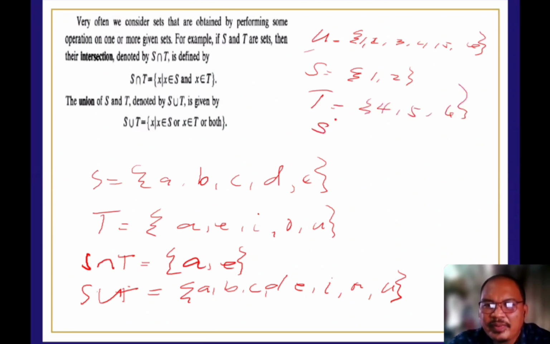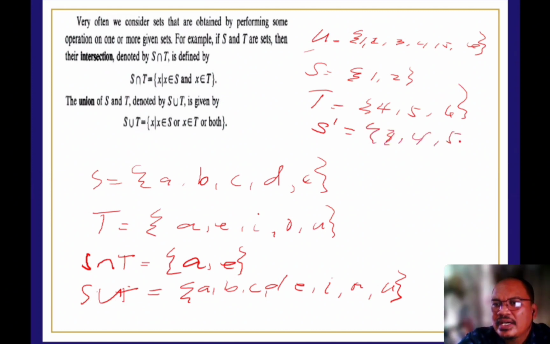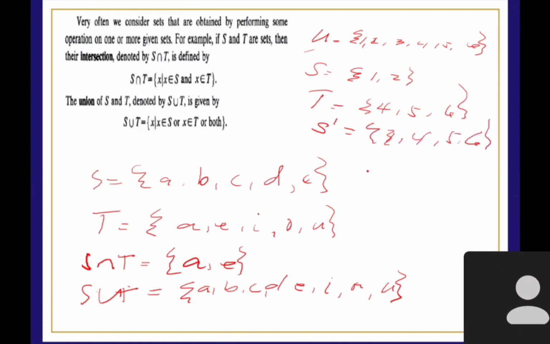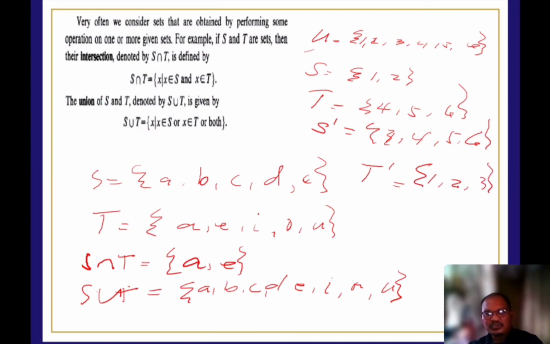Now the complement of set S is the set of elements not in S, which we cancel, and what remains in U will be the complement. So for 1 and 2, the complement will be 3, 4, 5, and 6. For T prime, we have 1, 2, and 3. So those are the simple union and intersection.